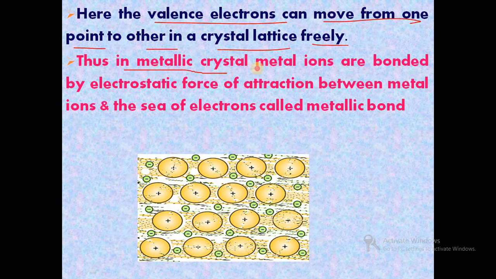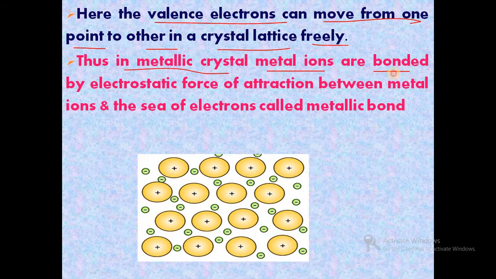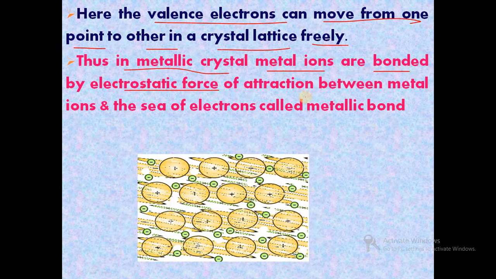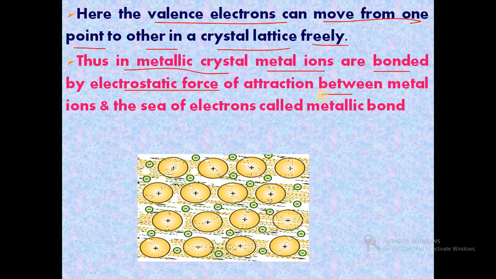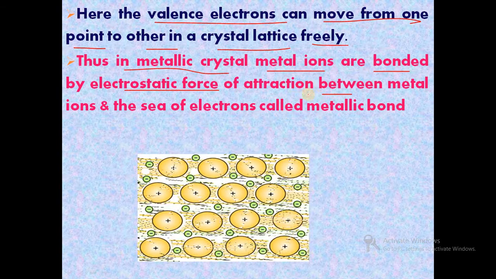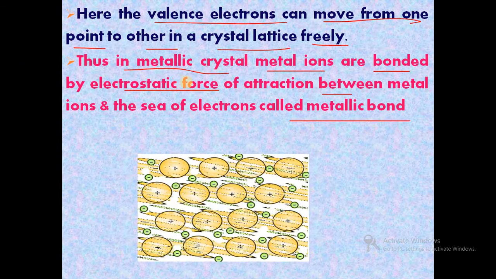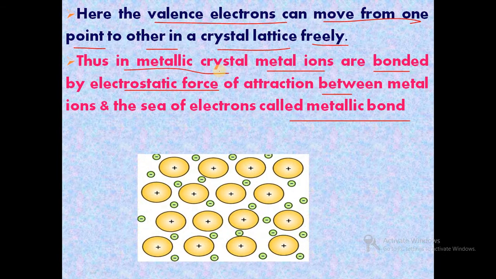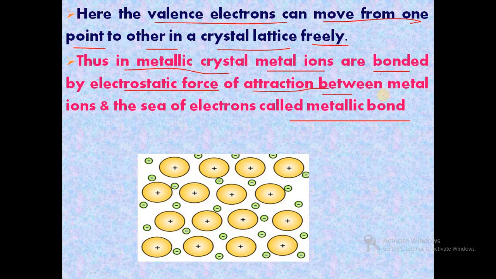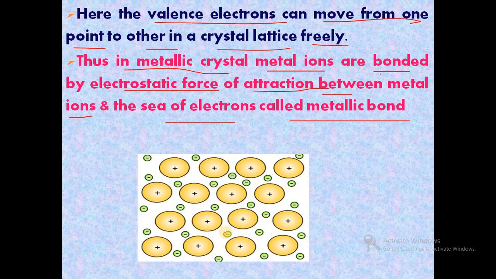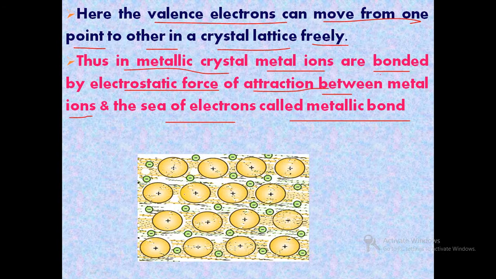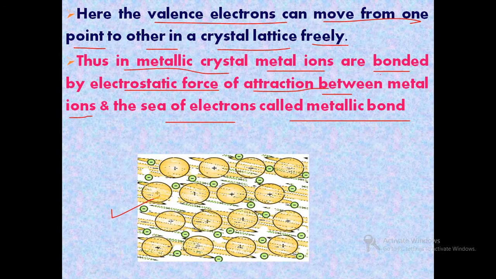So thus in a metallic crystal, metal ions are bonded by the electrostatic force of attraction between metal ions and the sea of electrons, called the metallic bond. How is the metallic bond formed? In the case of a metallic crystal, metal ions are bonded by electrostatic force of attraction between metal ions and the sea of electrons, and the metallic bond is a strong bond compared to others. So in this case bonding is possible between metal ions and the sea of electrons.